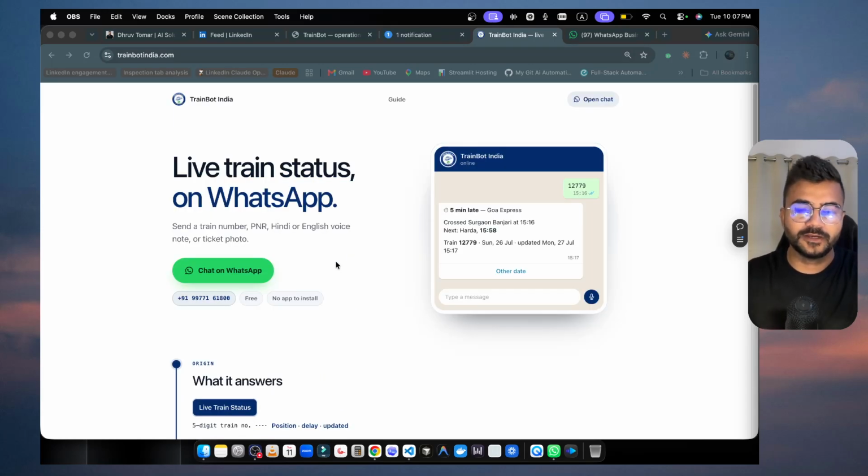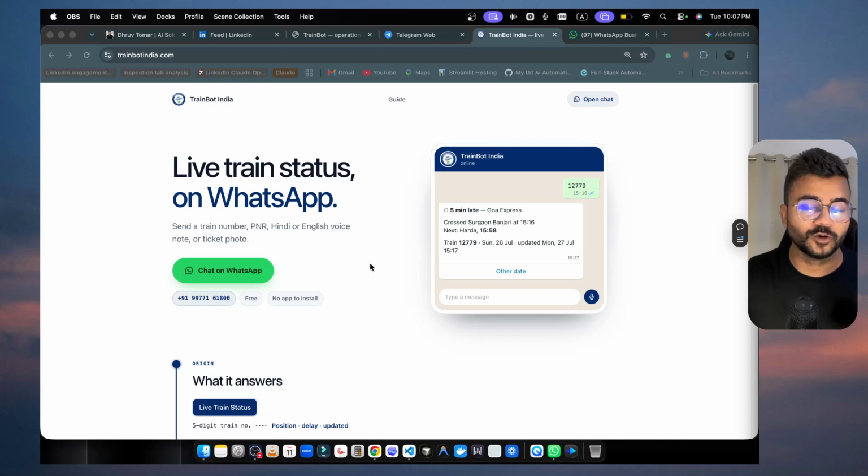It is an alternative to Where Is My Train, which you have seen and heard about. You can check your train status, whether it is your PNR, live status of your train, or the fare of the train, seat availability, anything that you wanted to check, you can check in this particular system in our Trainbot India, right?